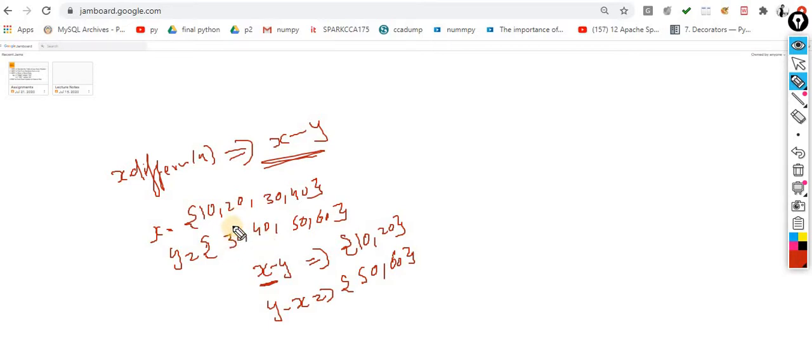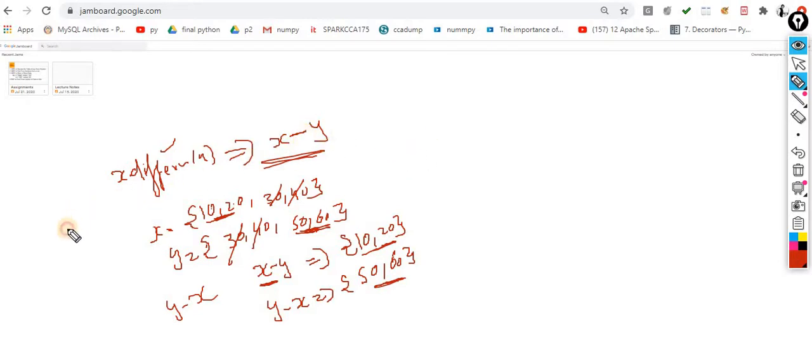Okay, now simply mathematically, just cut down whichever are the common ones. So what is left in the case of x? You are left with 10 and 20, so you will get 10 and 20. Same if I perform y minus x, what is left? 50 and 60. The output would be 50 and 60. So this concept is called difference. Choice is again yours: you can write the complete difference, or you can perform it like this, x minus y.